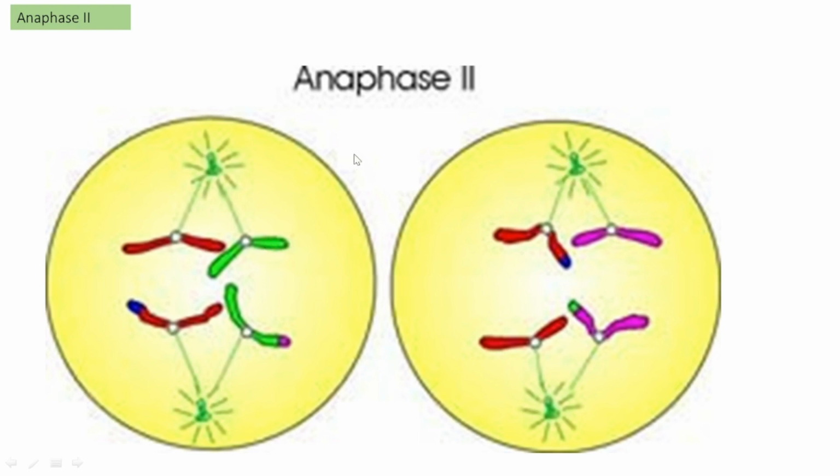And here in anaphase 2, the DNA content also reduces as the chromatids split up and move to opposite poles. Okay, clear?